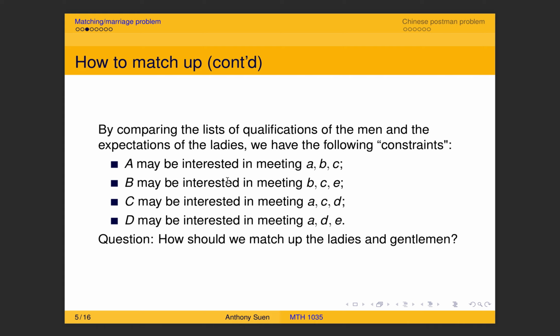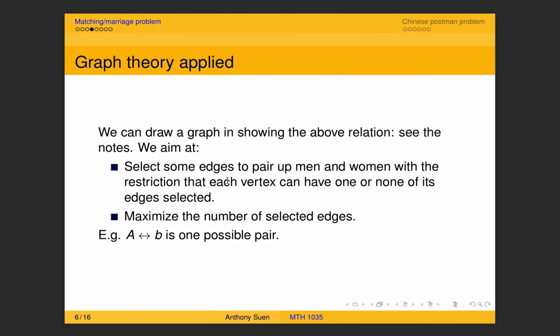So now here is the question. How should we match up the ladies and the gentlemen? This is an obvious question. How can we match them up and make a profit, not lose money? That's sort of a big question. Of course, you can randomly match up those ladies and gentlemen according to the constraints. Even though we have the constraints, in fact, we still have the freedom.